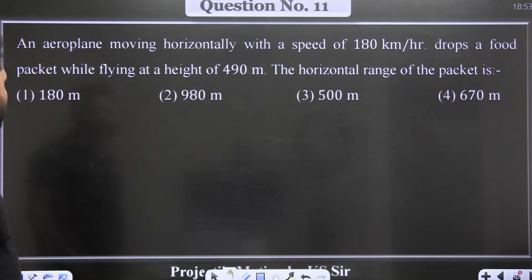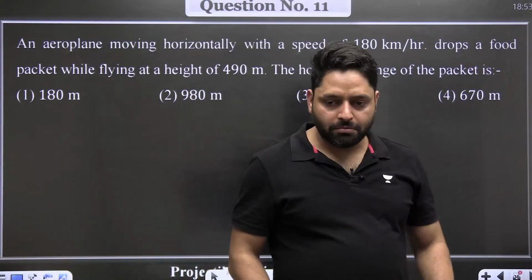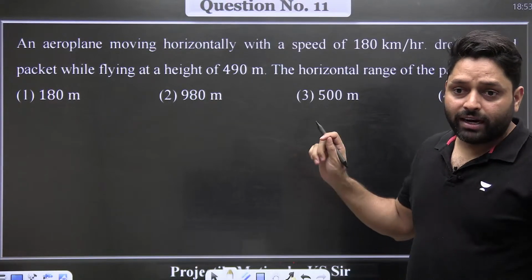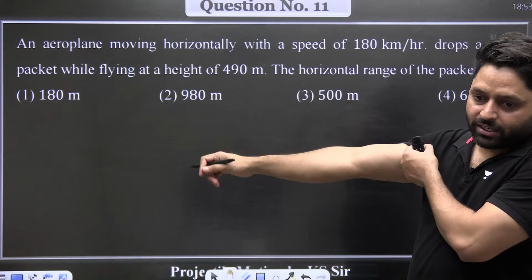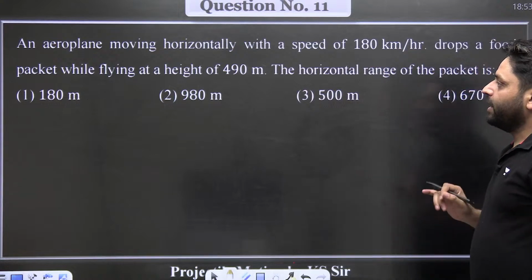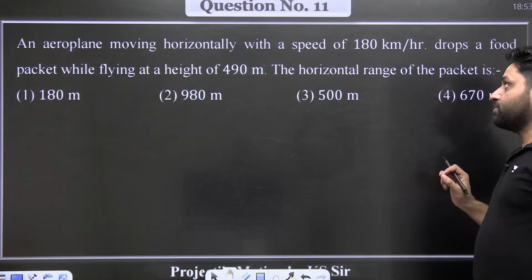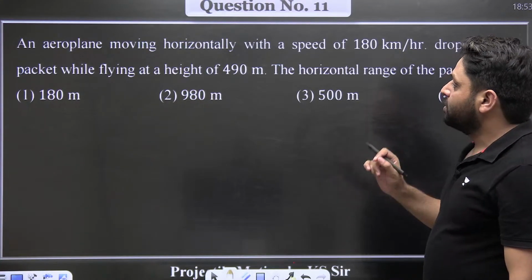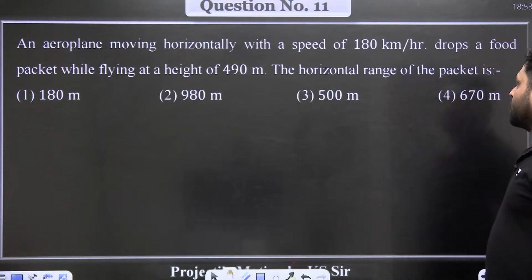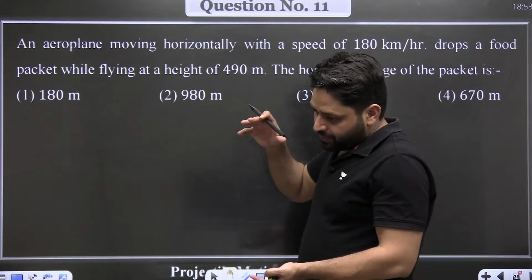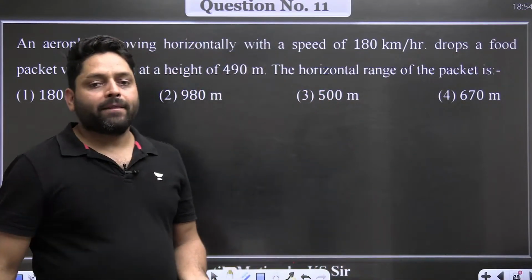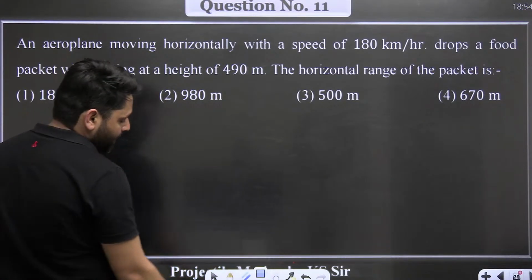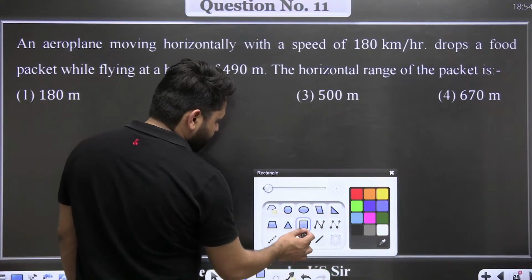There are a few questions and then we will solve some PYQs. In the end we are going to solve the PYQs on the part which I have just taught you. Question number 11: an aeroplane moving horizontally with a speed of 180 km/h drops a food packet while flying at a height of 490 meter. The horizontal range of the packet is? What will be the range of the packet that we have to find?